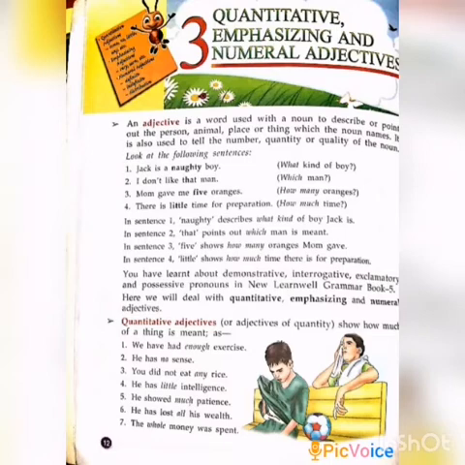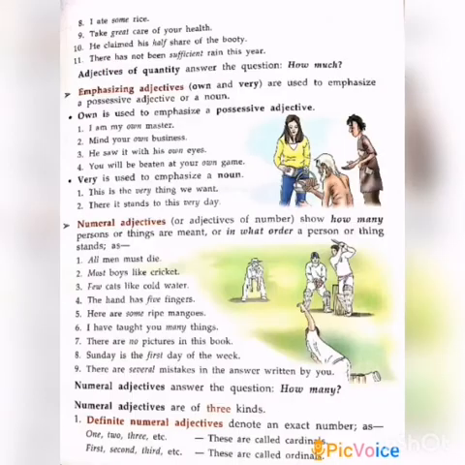Okay, now turn to page number 13, the continuation of the previous page. The 8th one, I ate some rice. Here, some is referred to as a quantitative adjective. And the 9th one, take great care of your health. Here, great is a quantitative adjective. And the next one, he claimed his half share of the booty. Here, half is mentioned as a quantitative. And the 11th one, there has not been sufficient rain this year. Sufficient is the word known as a quantity.